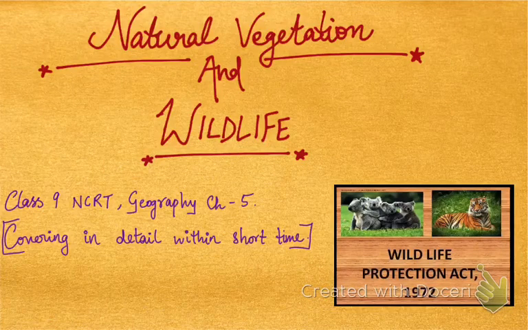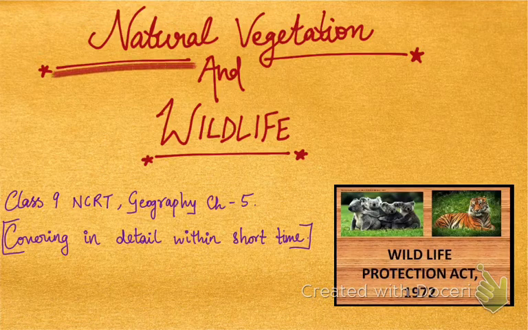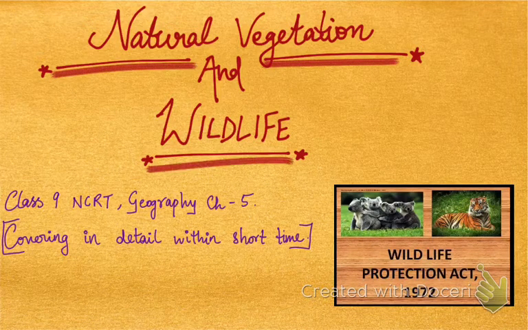Hello friends, now we'll start with NCERT Class 9 Geography, Chapter 5, that is Natural Vegetation and Wildlife. This is a very interesting chapter, and in this chapter we'll be learning about the natural vegetation, that means the plants found in India, and wildlife, that means the animals found in India. So let's give an introduction to this chapter.